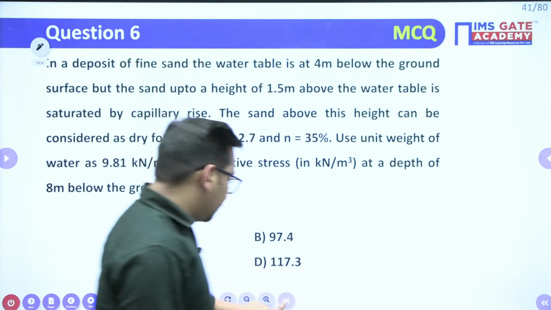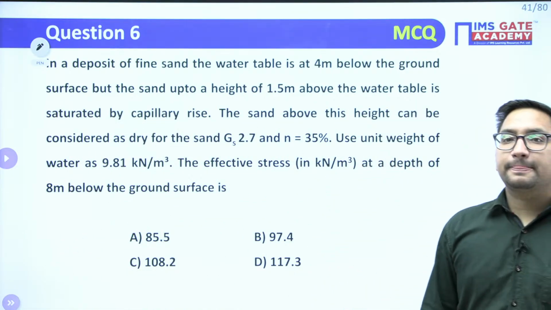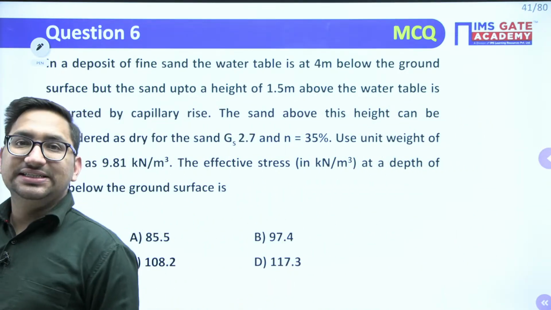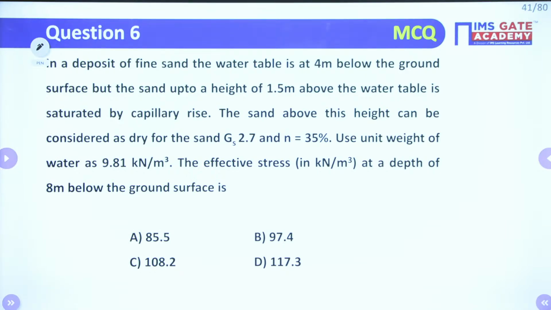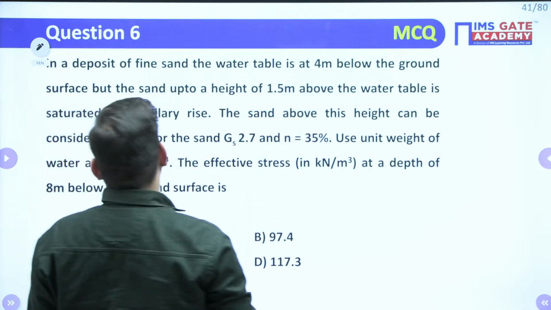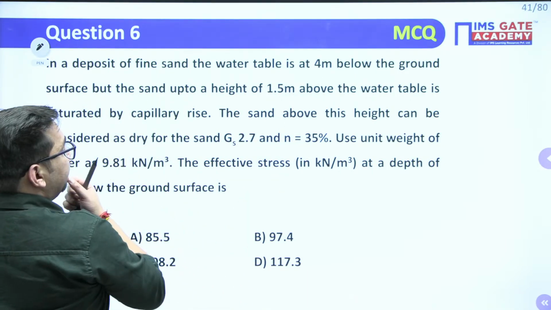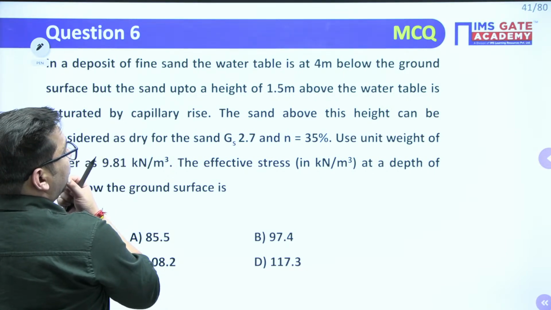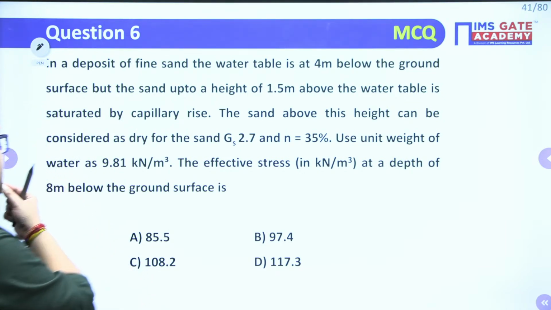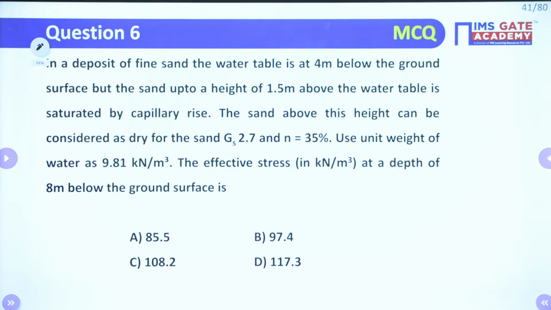Now focus on this question. What does this question say? This question says that a deposit of fine sand, the water table is at 4 meters below the ground level, below the ground surface, right? But the sand up to the height of 1.5 meter above the water table is saturated by capillary rise. The sand above this height can be considered as dry, with a specific gravity and N value given to you. Use unit weight of water as 9.81. Find out the effective stress at a depth 8 meters below the ground surface.